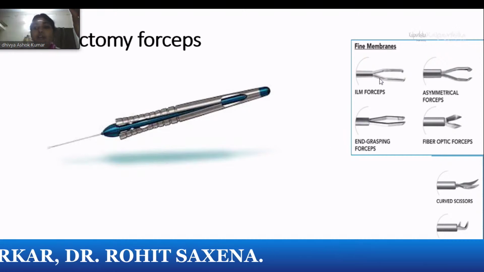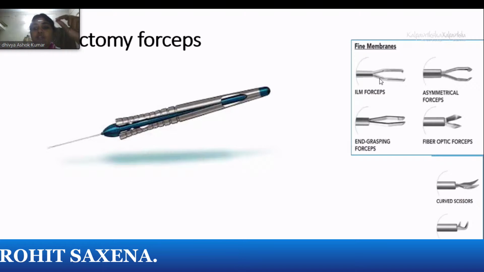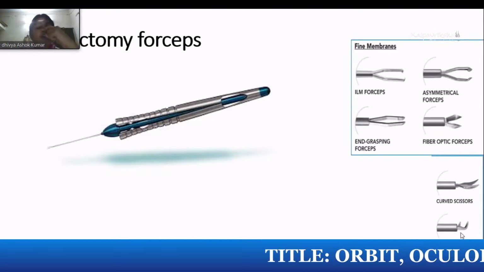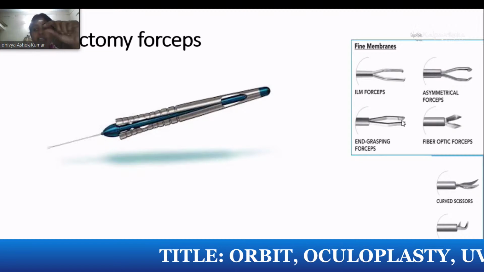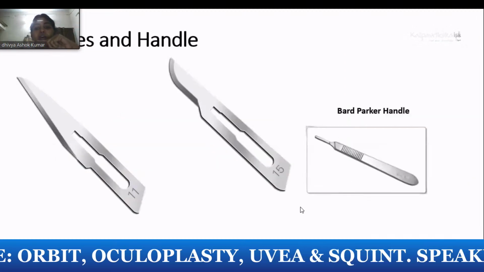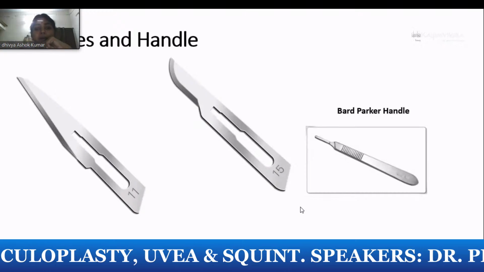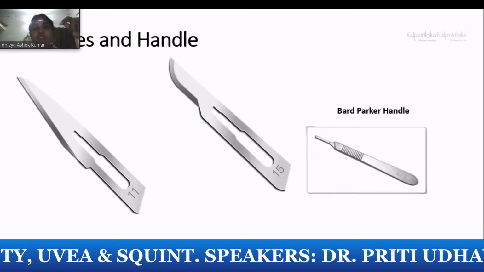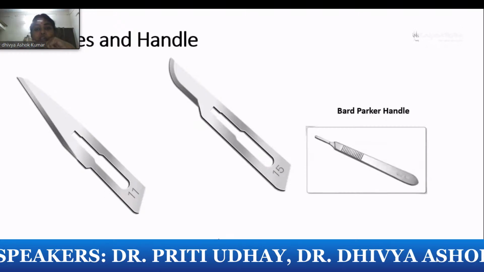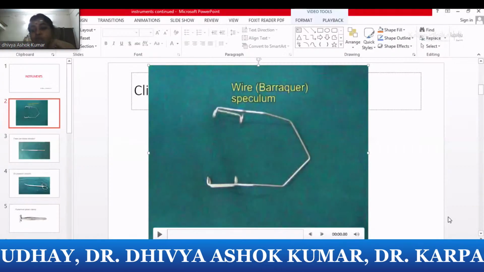So accordingly, you can identify which type of forceps it is, whether it is grasping forceps, or it is a scissor, which is the cutting type. As you can see here, the scissors will have blades, while the forceps will have ends like this. And this is a very common handle with blade, the Bard-Parker handle with blade, we use for the skin incision, which is the 15 mm, and the 11 mm for the mucosa. So I think these are the common instruments we use.